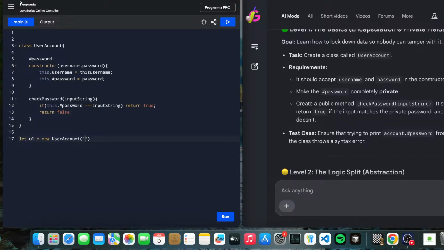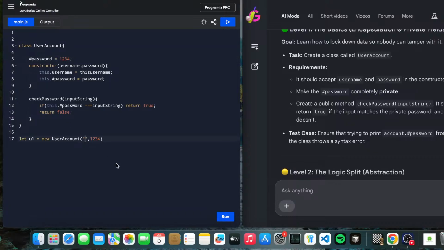You can practice more and become an expert on that. Similarly, we are doing this in JavaScript, so you can do it in Java. So UserAccount, and we have to pass the password. The password is 1234. Let's store the password equal to 1234.